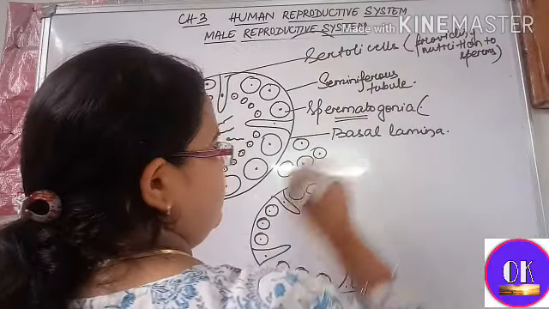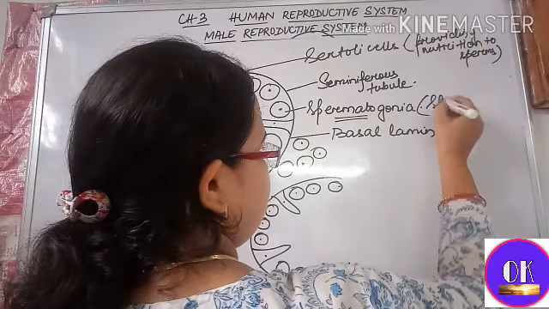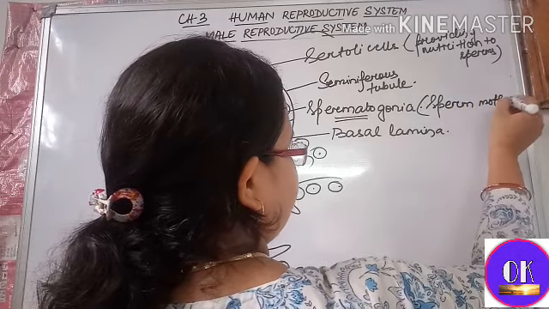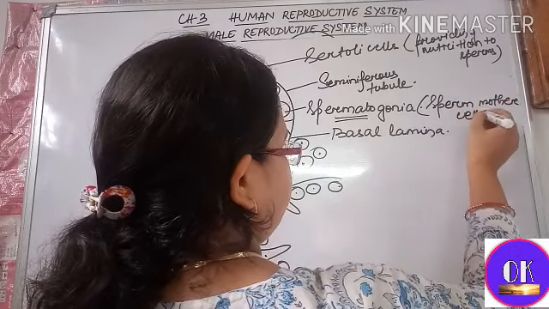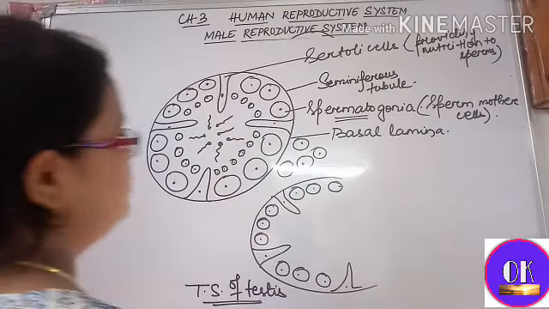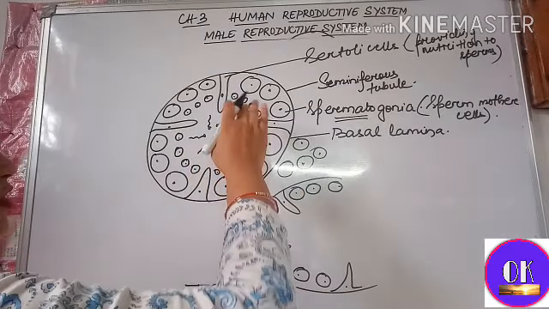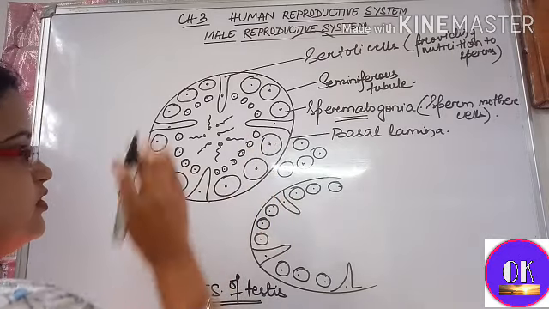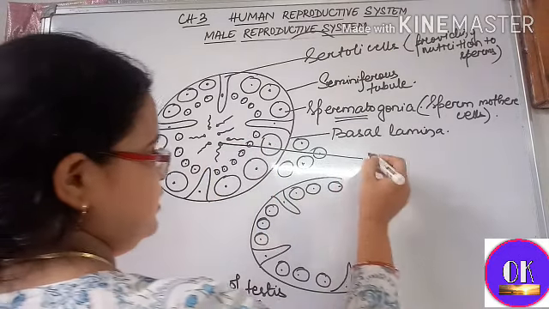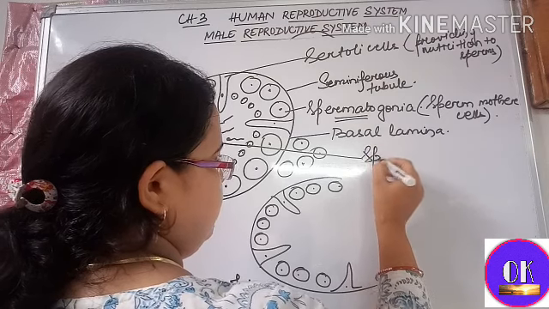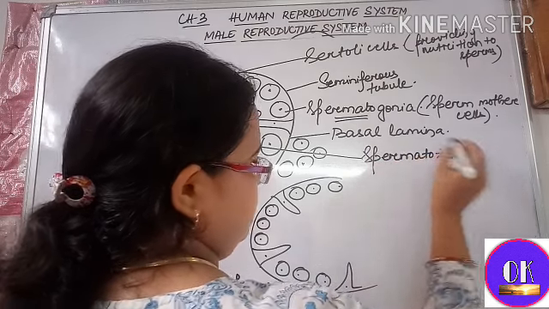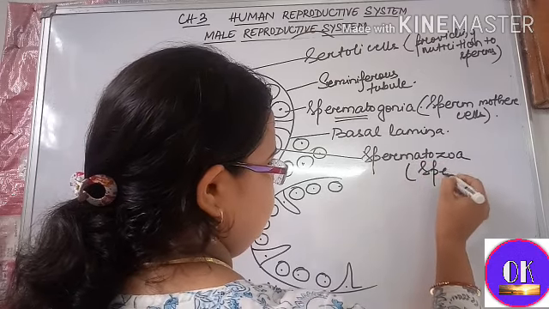And spermatogonia, the sperm mother cells, will form the spermatozoa, which we call sperms.